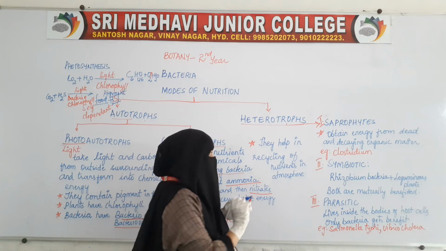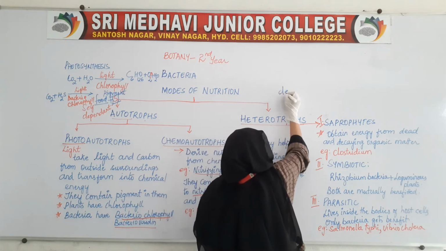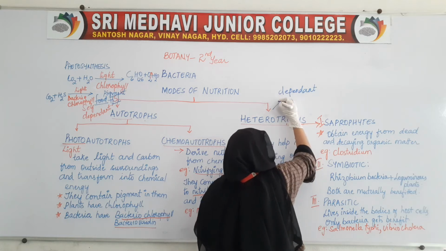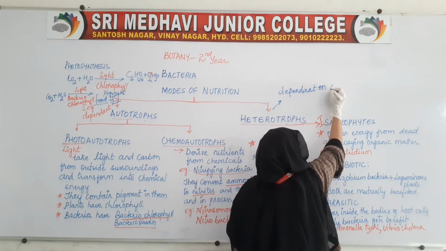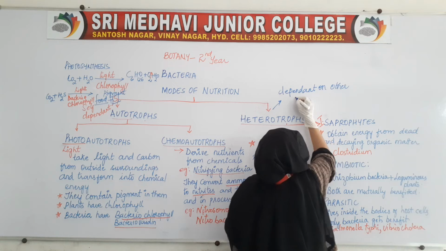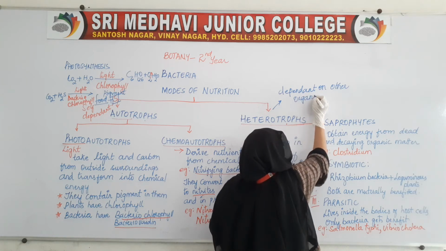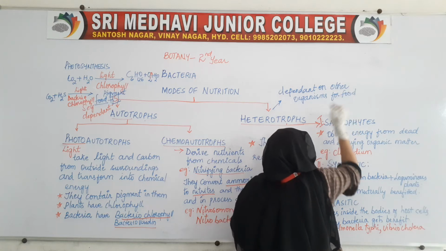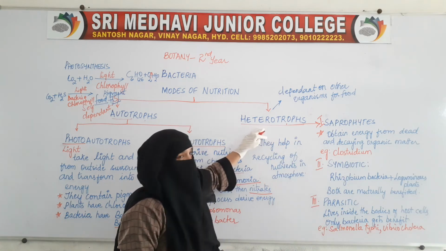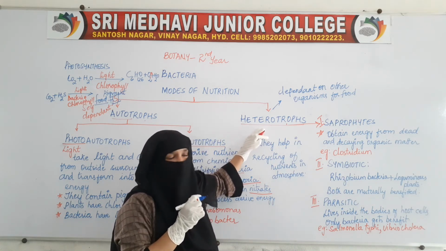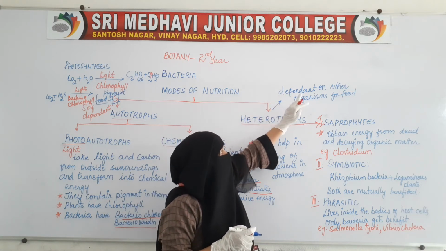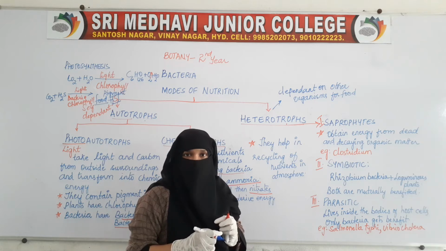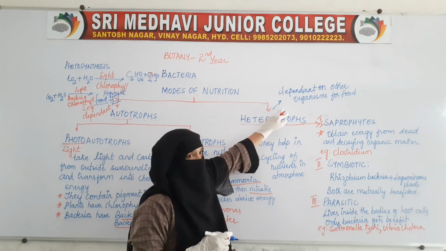Heterotrophs are the organisms which are dependent on other organisms for food. They cannot prepare their own food.